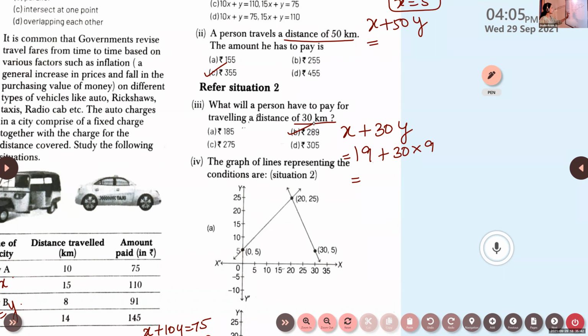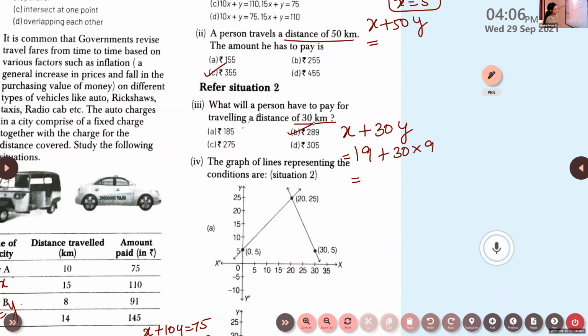Now look at the next one, the fourth one. Some graphs are given. The graph of lines representing the conditions are. In situation 2, we get two equations. We have to check which graph represents the situation.